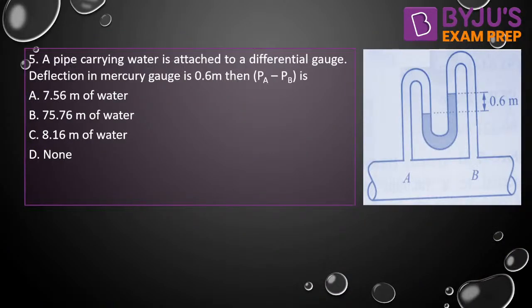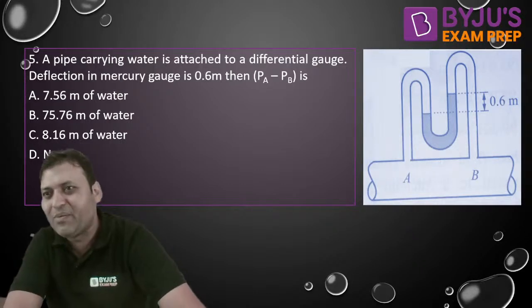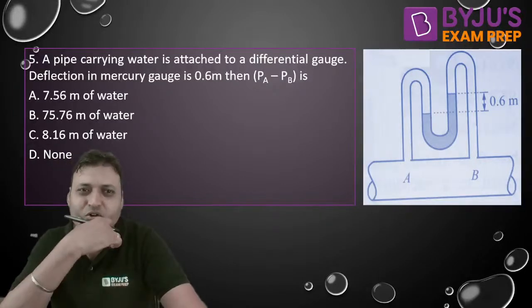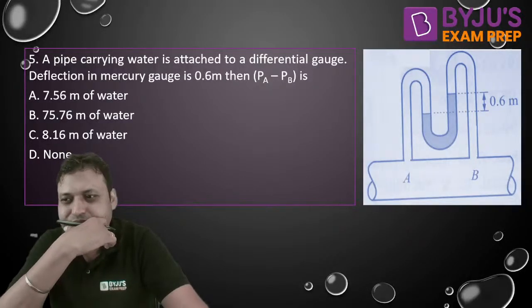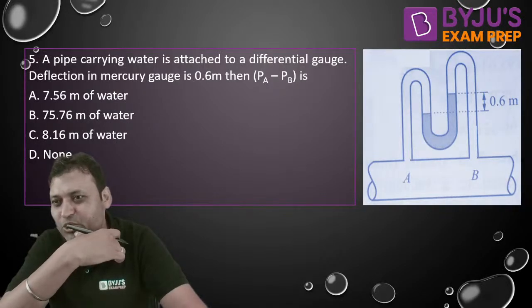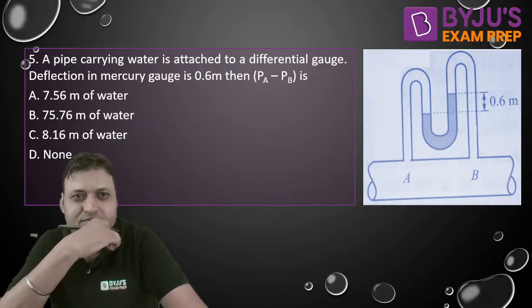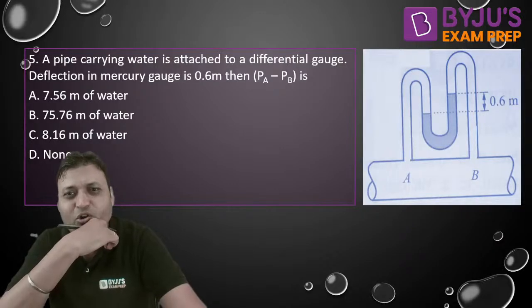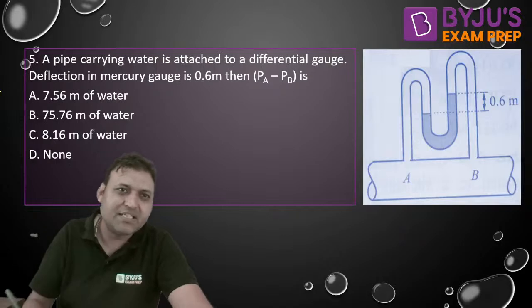The next question is very beautiful. Question number 5. Now let me see who will give me the correct answer for this question. Question number 5 on the screen. Anyone who had given the correct answer for each and every question so far? This is a very beautiful question.